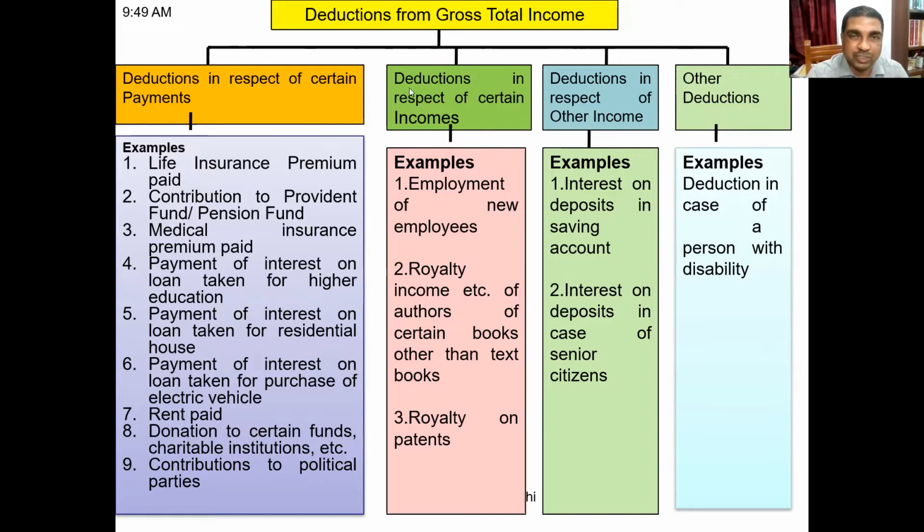So these are certain deductions. All the deductions you see are coming in chapter 6A. Let me take you to chapter 6A, so you can understand. Then there are other deductions in respect of persons having some disability. So there are some deductions allowed. To understand this part, let me take you to chapter 6A, sections 80C to 80U, so that you can have some better idea. Just give me a moment for that.